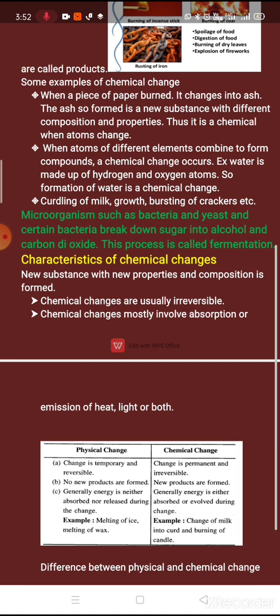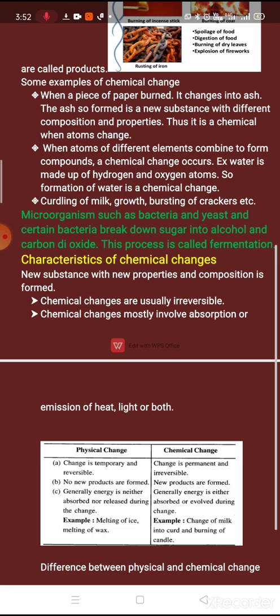right children? So now here are the characteristics of chemical changes. As we have read the characteristics of physical changes, here are the characteristics of chemical changes. First, chemical changes are usually irreversible. We cannot reverse them.